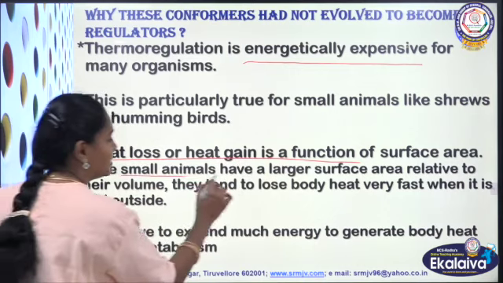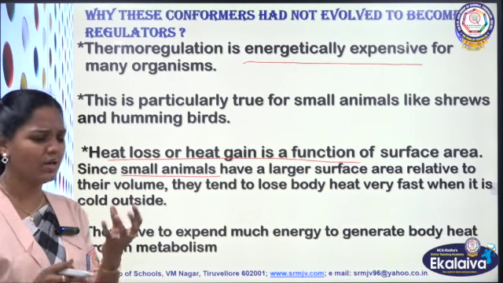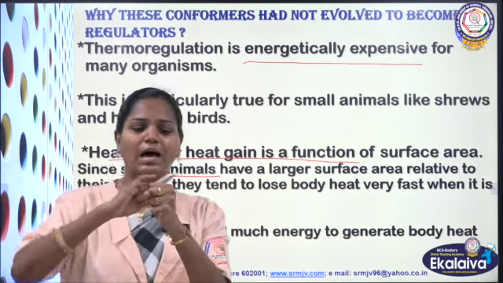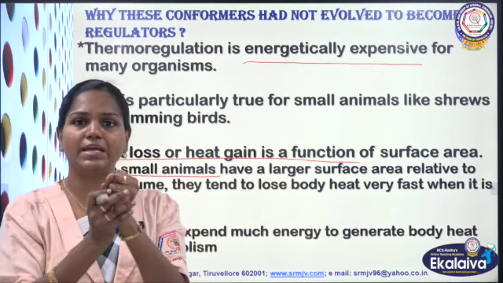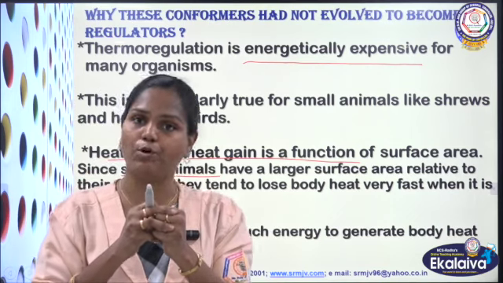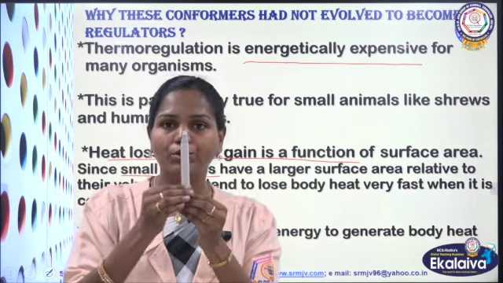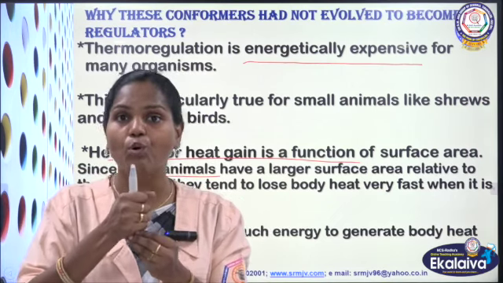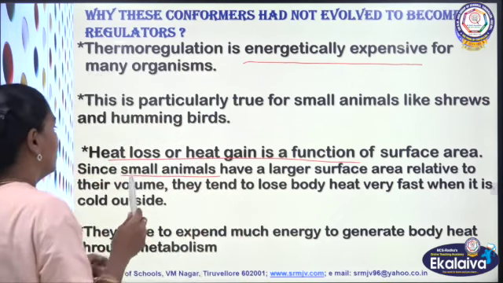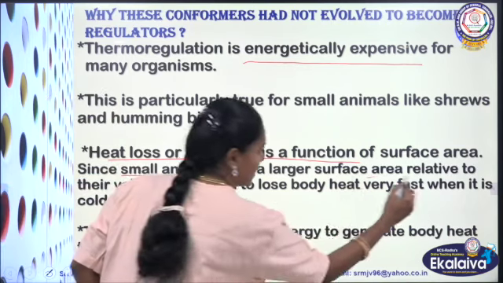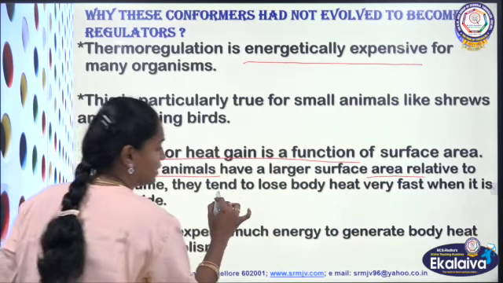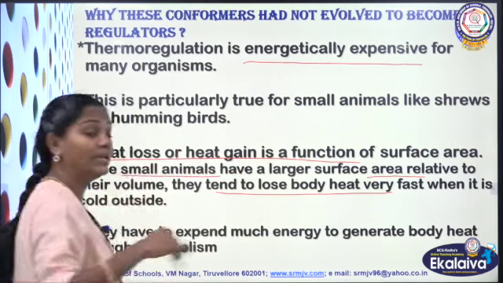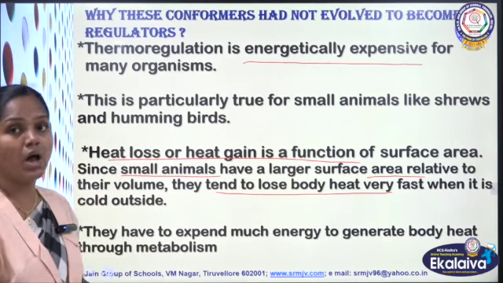Suppose the animal is very small: a smaller animal will have more surface area compared to the volume of its body. So the surface area exposed to the environment is more relative to body volume, and they tend to lose body heat very fast when it is cold outside.